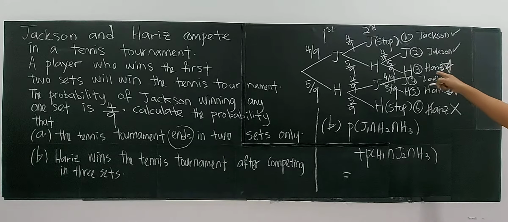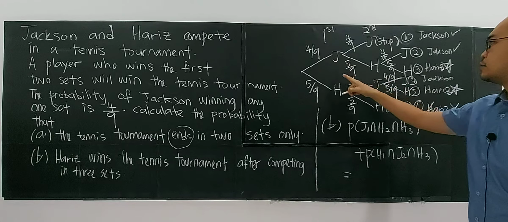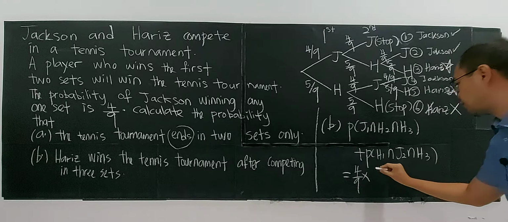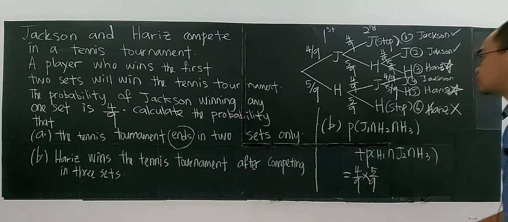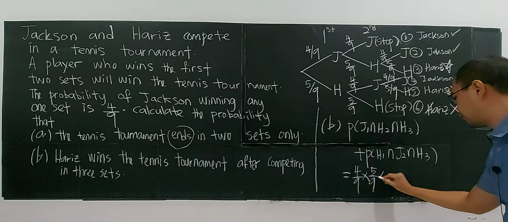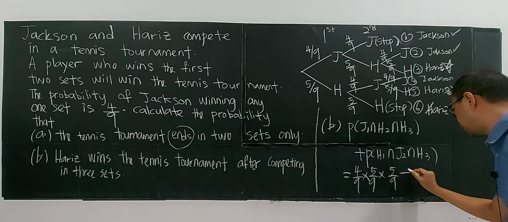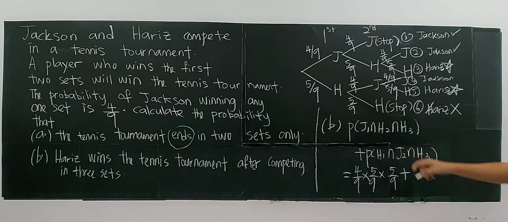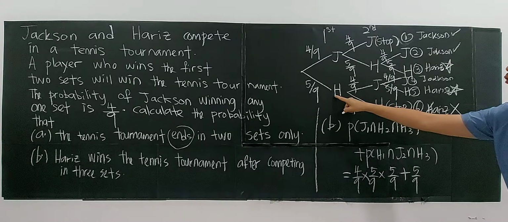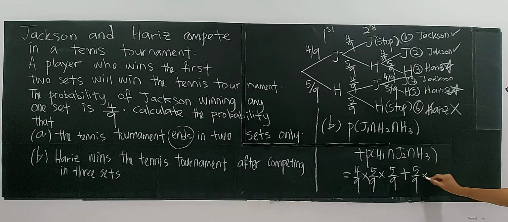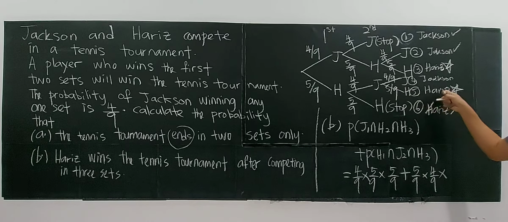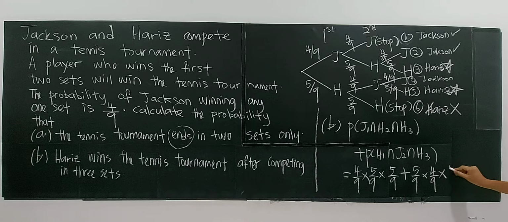So I just multiply here. Jackson wins is 4/9, Harris wins is 5/9, followed by Harris wins again, 5/9. Or maybe Harris wins the first set 5/9, later on Jackson wins 4/9, and later on finally Harris wins again, 5/9.